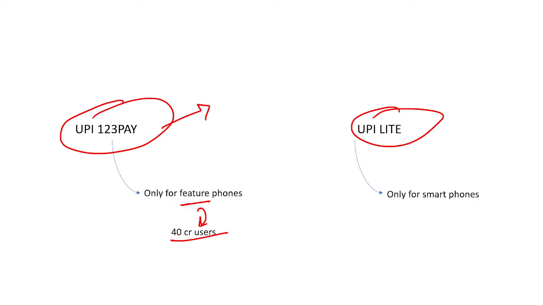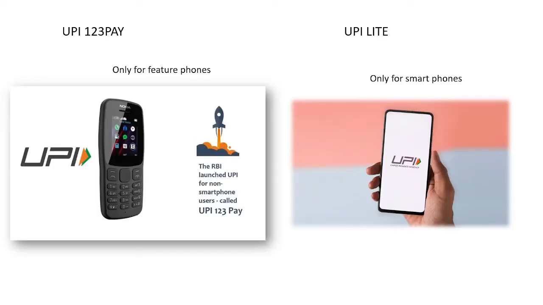Let's see what all the things are in these two schemes differentially in the next slides. Here we can see these are feature phones, as we have already discussed. This UPI 123 scheme was very recently announced for these feature phones. The RBI, which is the Central Bank of India, announced this UPI 123 scheme for all the people who have these feature phones, right?